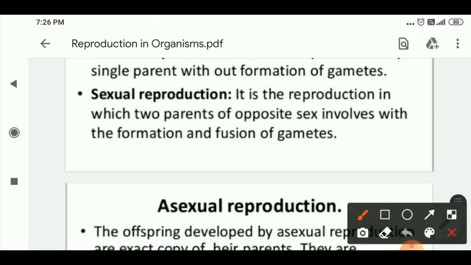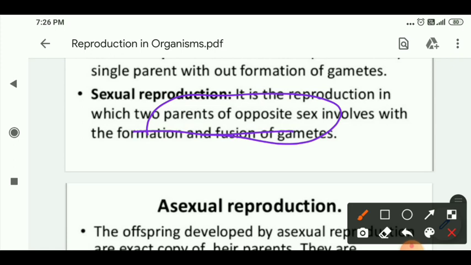Next is sexual reproduction. Sexual reproduction is the production of offspring by two parents of opposite sex, one male and one female. These two opposite sexes are involved in the formation and fusion of gametes.